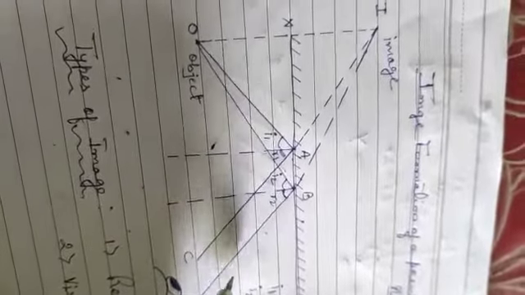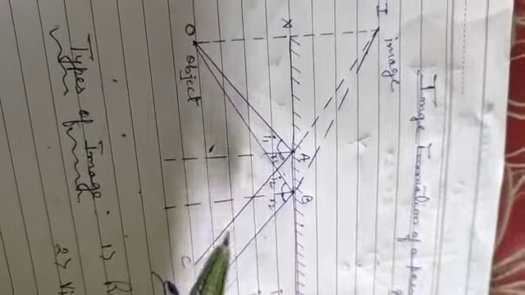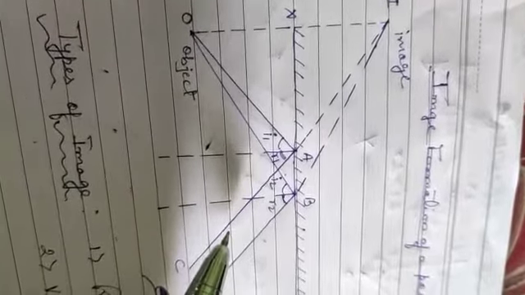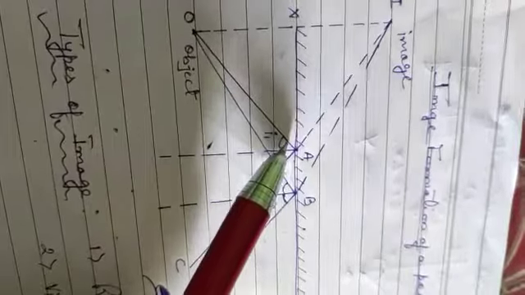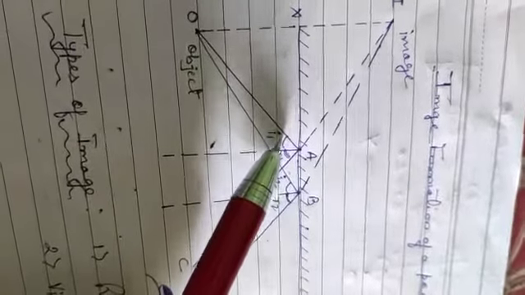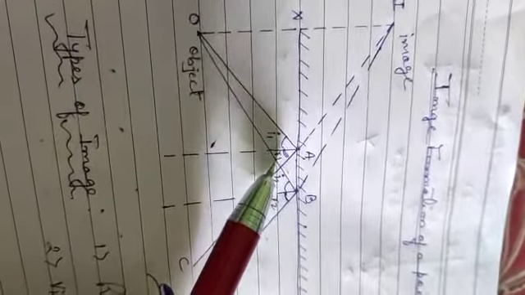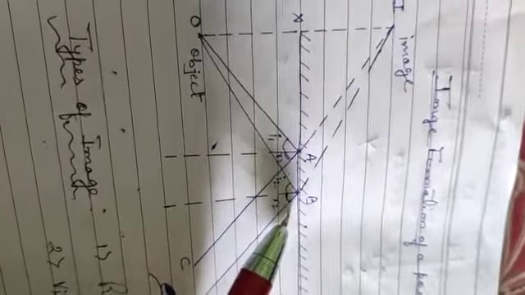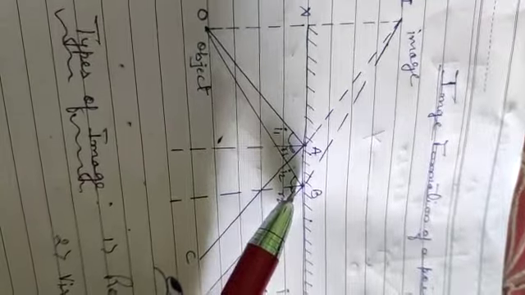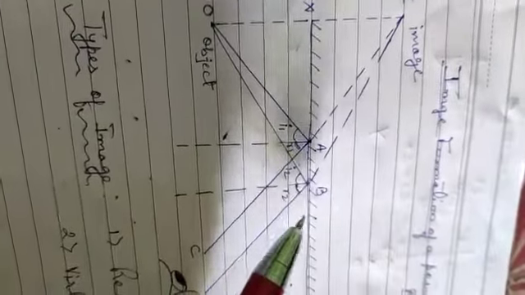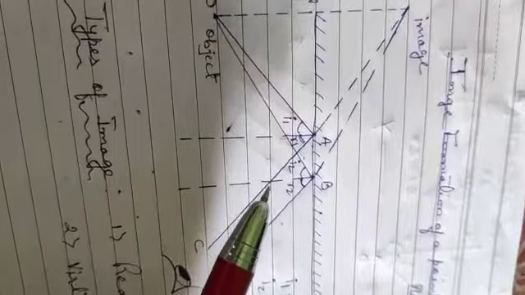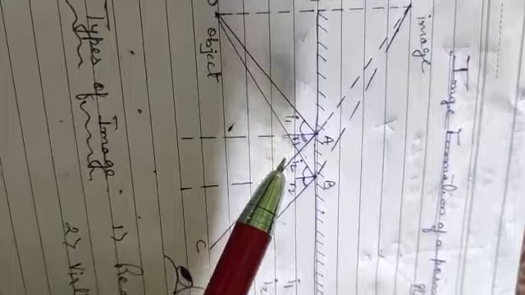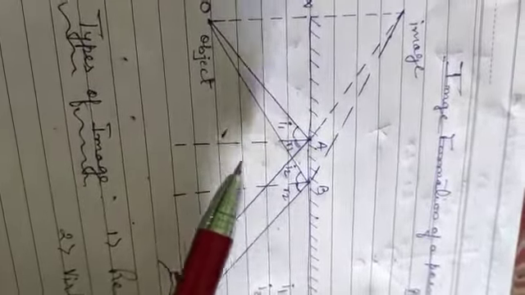After reflection, the angle of reflection is equal to the angle of incidence according to the law of reflection. Laws already I explained. Angle of incidence should be equal to angle of reflection. So I1 and R1 are the angle of incidence and angle of reflection, and here I2 and R2, angle of incidence equal to angle of reflection. So when we see an image in the mirror, we are basically looking at the reflected rays.